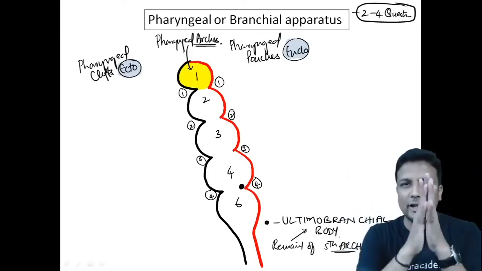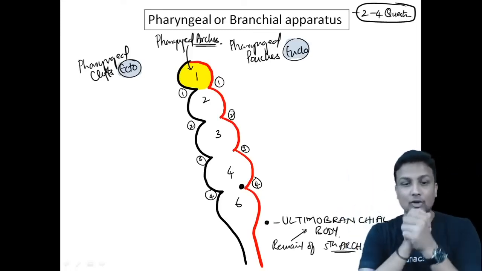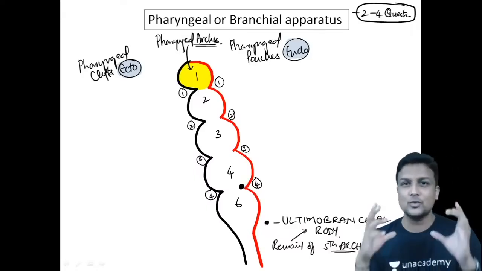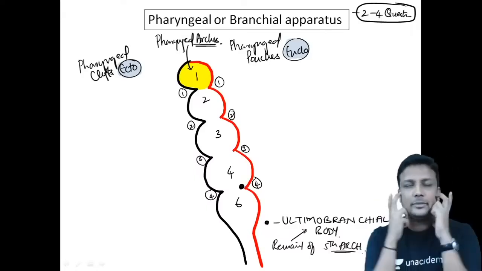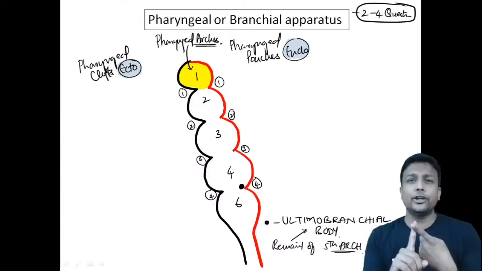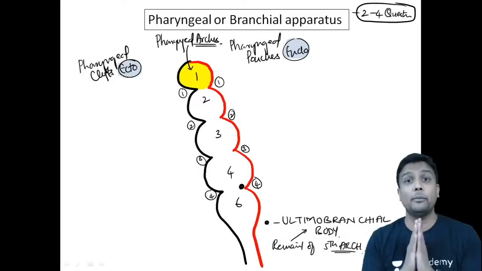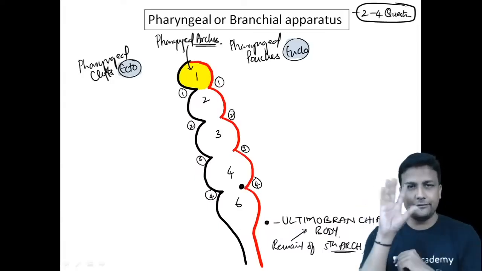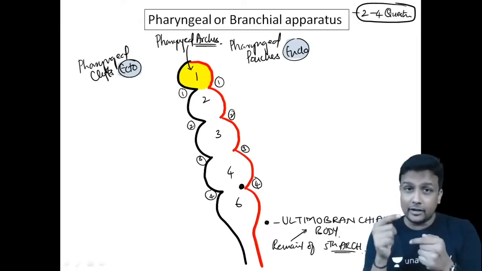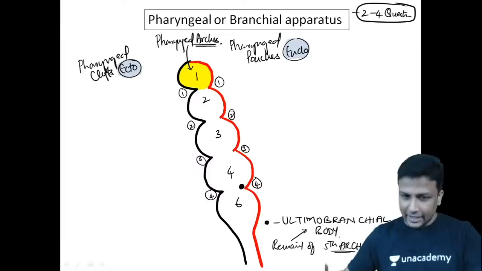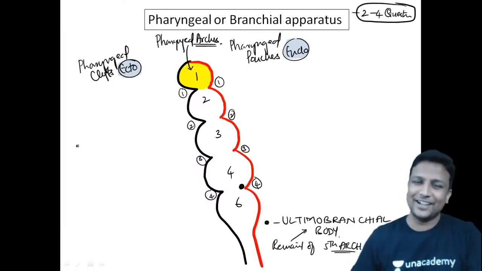So let us revise again. I think I don't have to go back to that regular classes image and all those things. So let us revise very quickly. Ectoderm is going to form clefts. Endoderm is going to form pouches. And the mesoderm is the one which is going to form your arches. How many arches will be there initially? 6. The 5th arch degenerates, and the remnant of that is the ultimobranchial body. Done, sir. Lovely. And now we need to learn what the derivatives are.